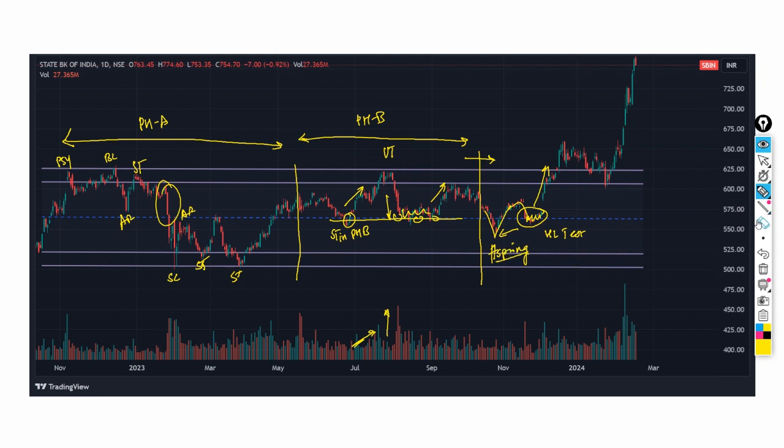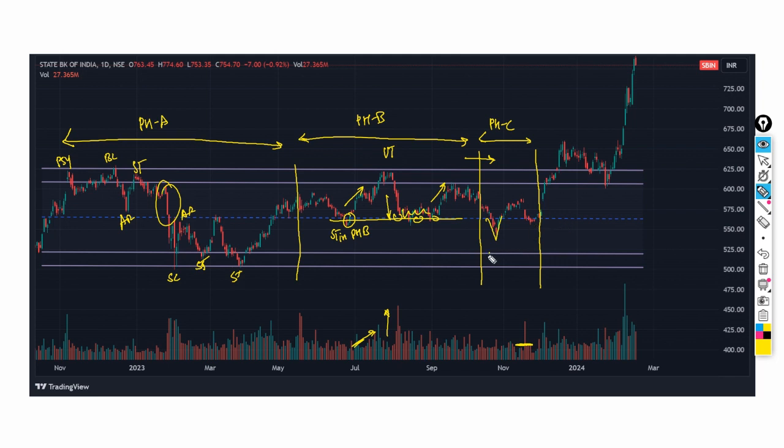See carefully, we should have these observations in our mind whenever we have a spring action and a test. Always we should get low volumes. And again we enter here in phase D. So here we conclude. Maybe I can draw a little bit better here. Sorry, my bad, it is exactly after the finish of the test that we conclude our phase C.